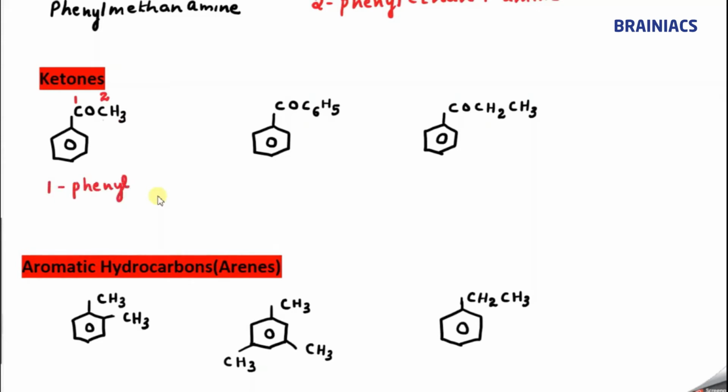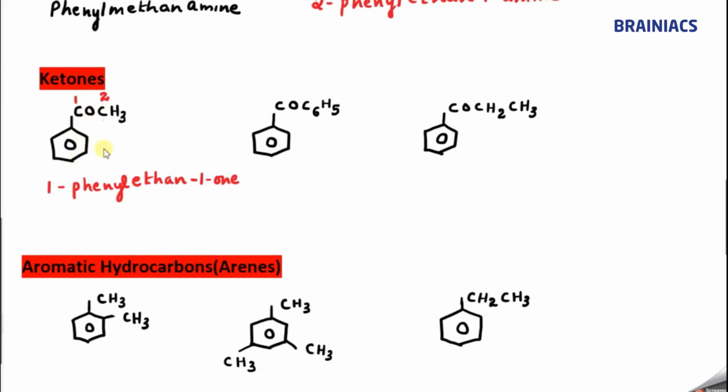Okay, 1-phenyl ethane, ethane-1-one. So I can say whenever a keto group comes with the benzene ring, it will get the number 1 most probably. Okay, that's the reason why 1 is coming. But if both parts are aliphatic, like CH2, CH2, CO, CH3, then the CO group will always get a number other than 1.